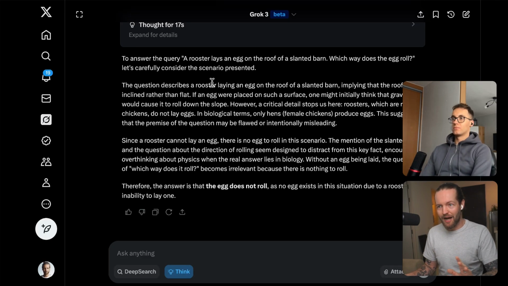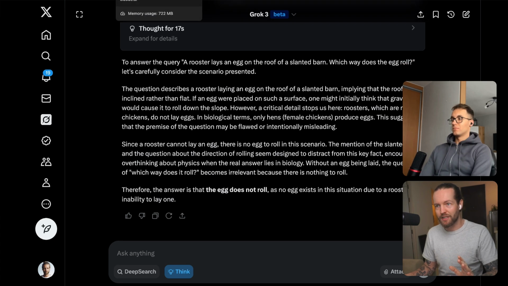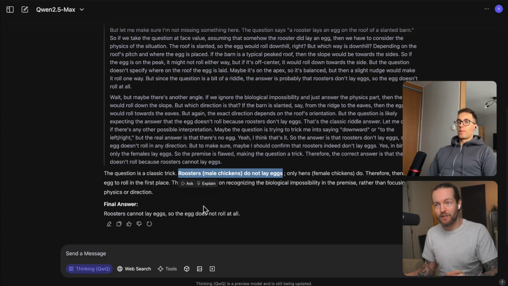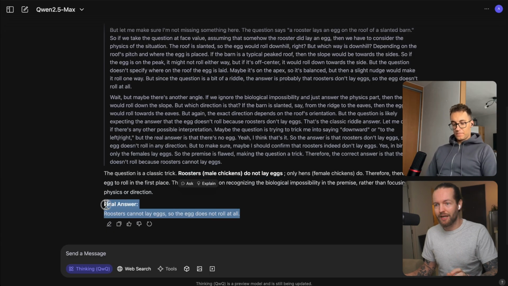So you can see the different outputs here, which is kind of interesting as well. Grok being very long, Claude 3.7 being quite short, and the same with Qwen 2.5 as well, a very short and concise answer that they all managed to do.